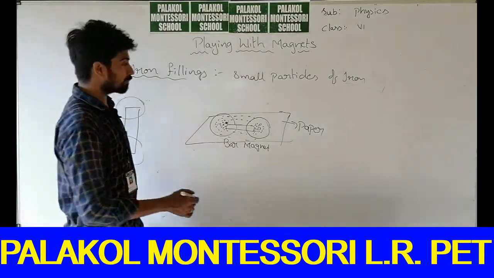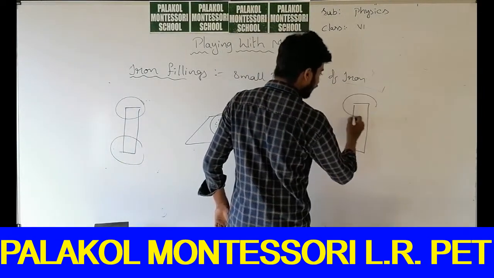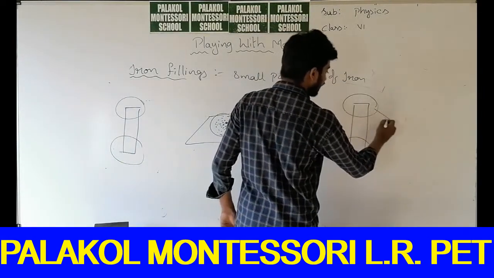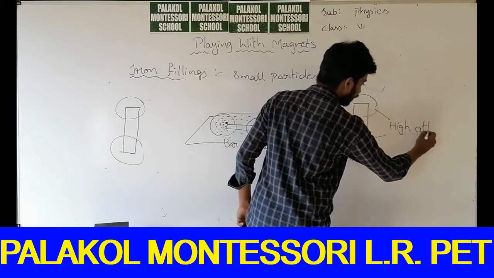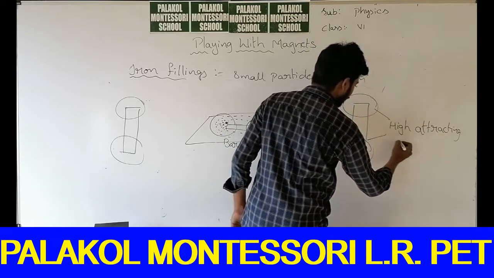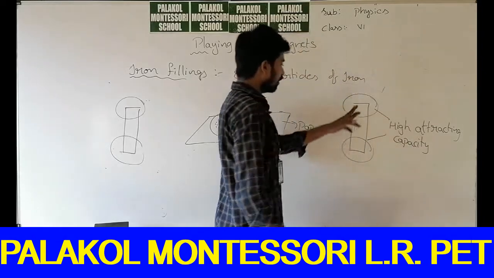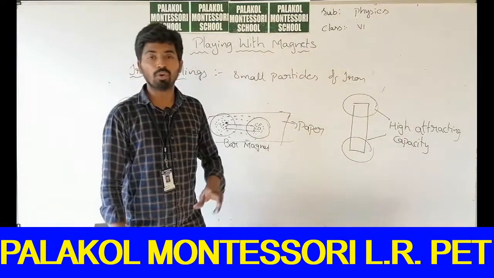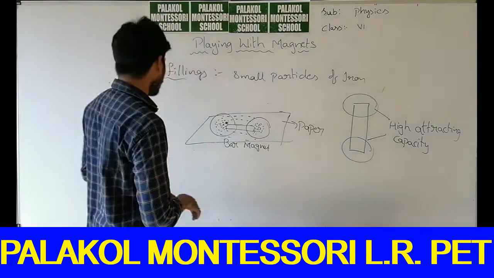The ends of the bar magnet have high attracting capacity. We will call those ends poles of the magnet.